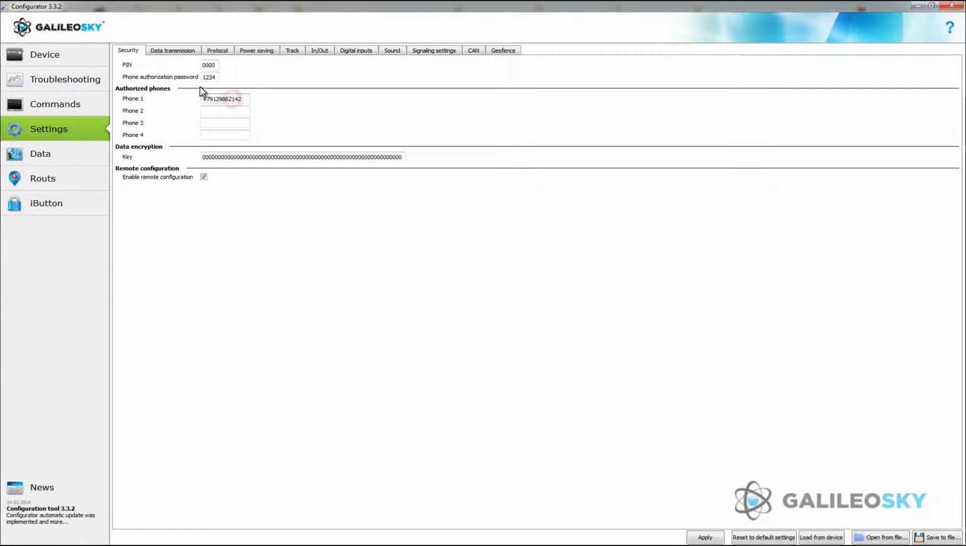All in all, you can add 4 phone numbers. Here you can also change password for the phone authorization. Apply settings to a terminal.